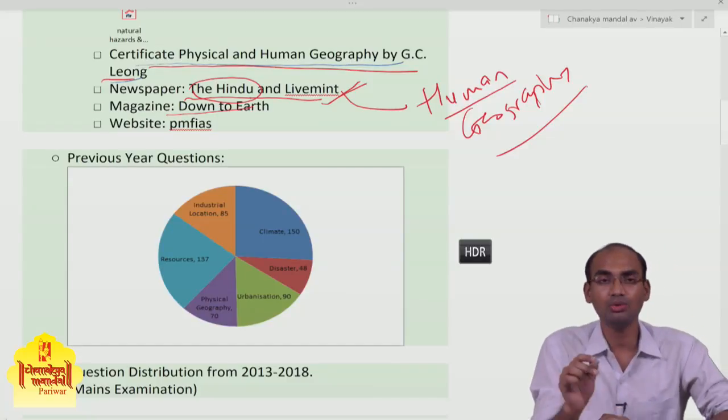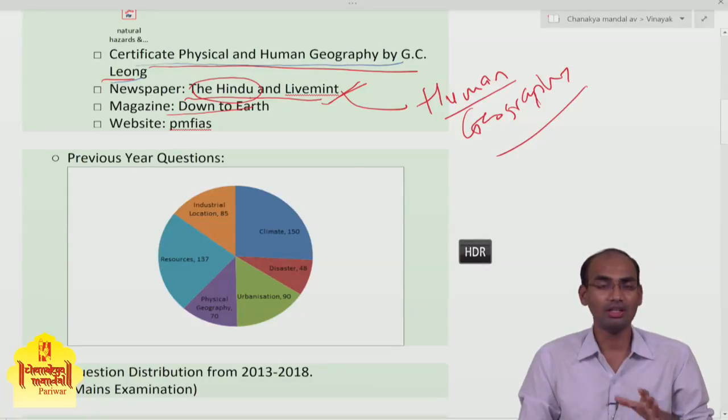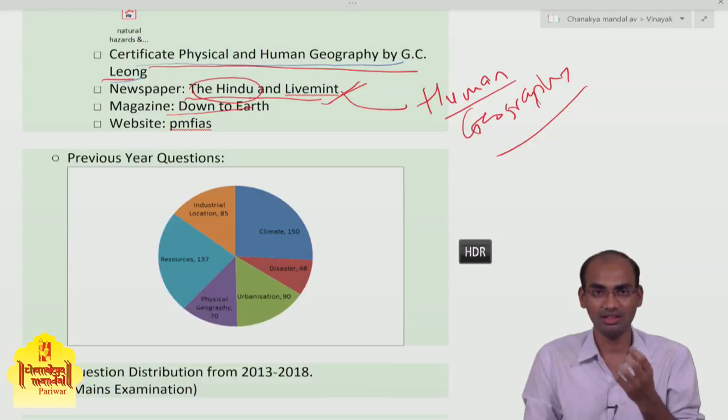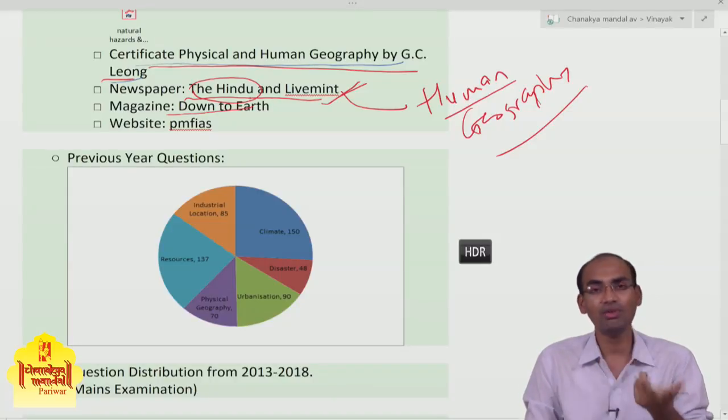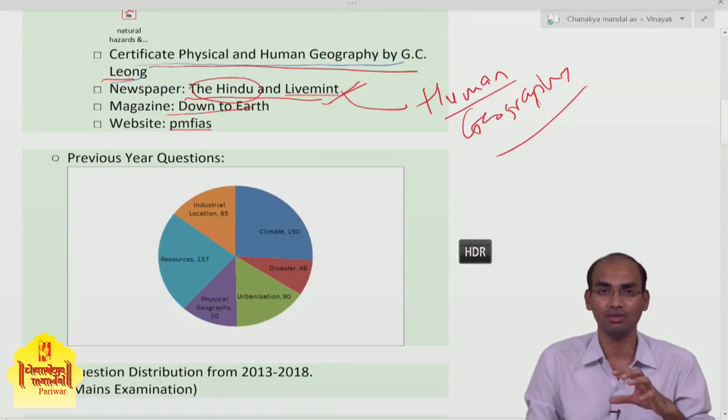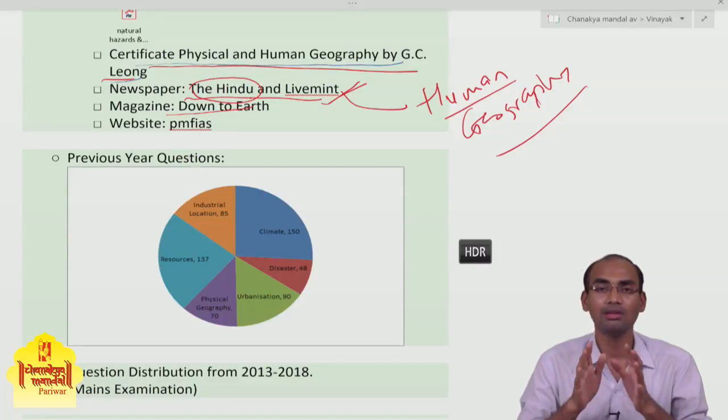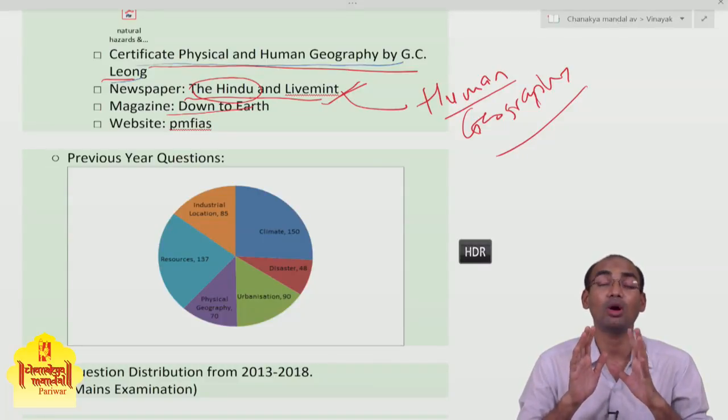And the magazine, Down to Earth, is the best magazine. It is fortnightly. In Down to Earth, they cover geographic and environmental issues very extensively, and the articles are very brief, not very long, not too short, but of optimum length, optimum size.